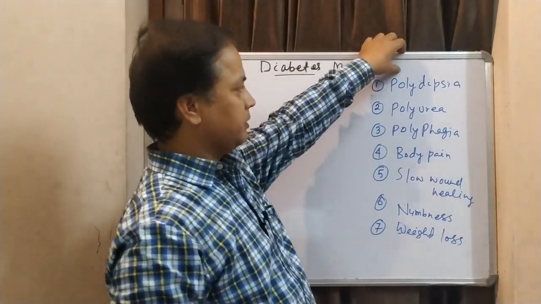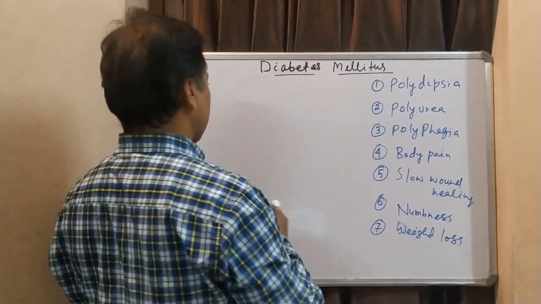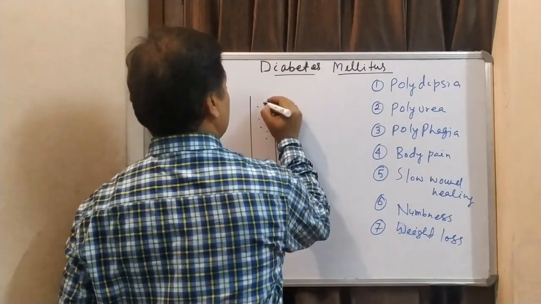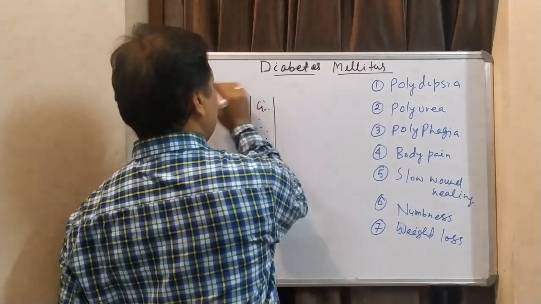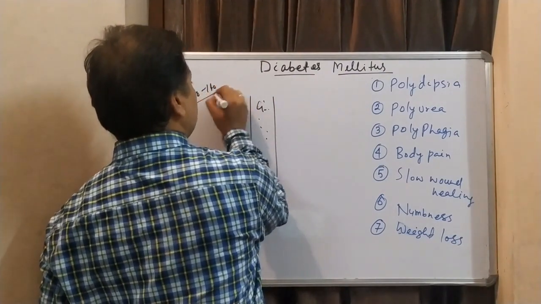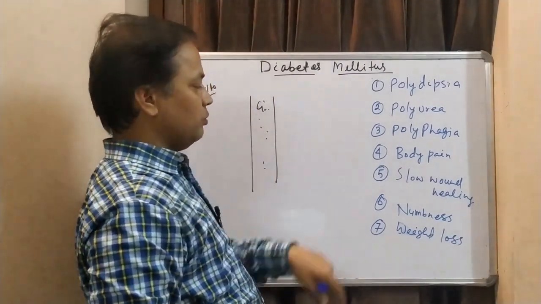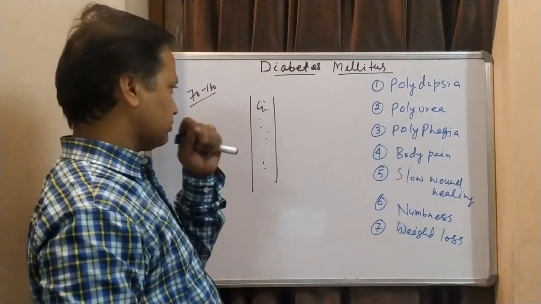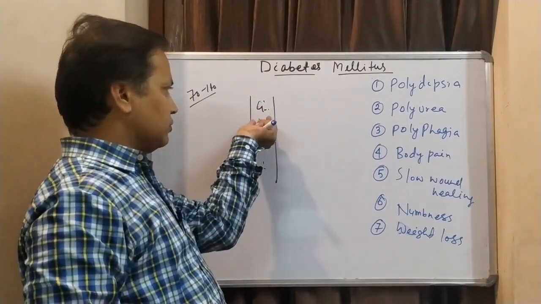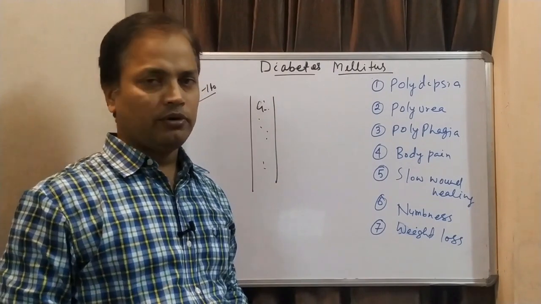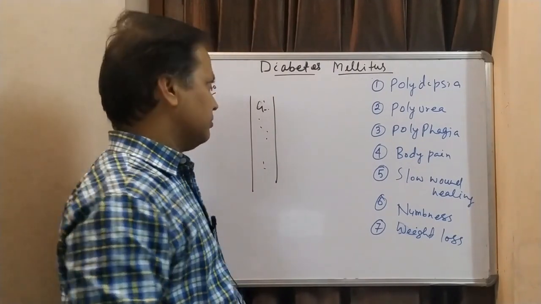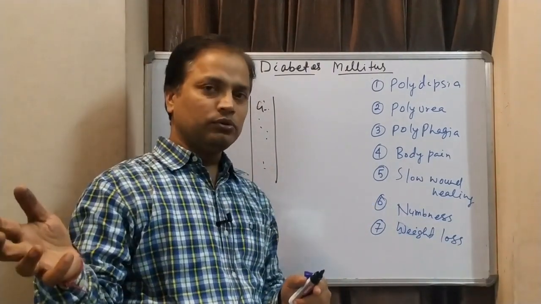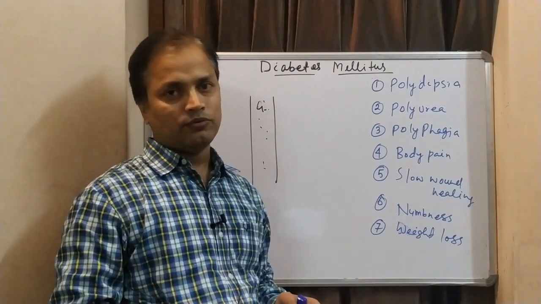So first is polydipsia. As we know, in case of diabetes mellitus, in our blood we are having too much glucose. Normally we should have 70 to 110, but in case of diabetes mellitus we are having more than that. So as a result of this hyperglycemic condition, we are having more solute, so osmolality of blood will be increasing. To compensate that, either we have to remove the glucose or we have to add more water. So blood concentration will be normal.